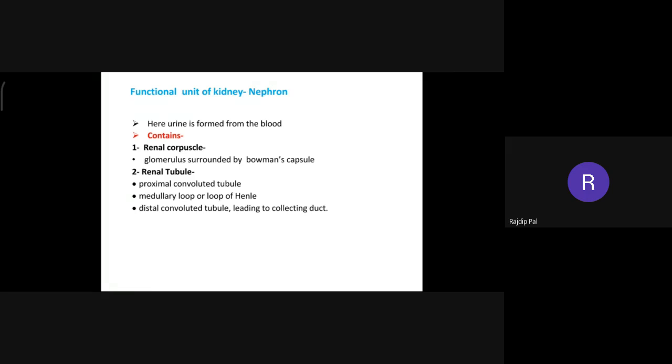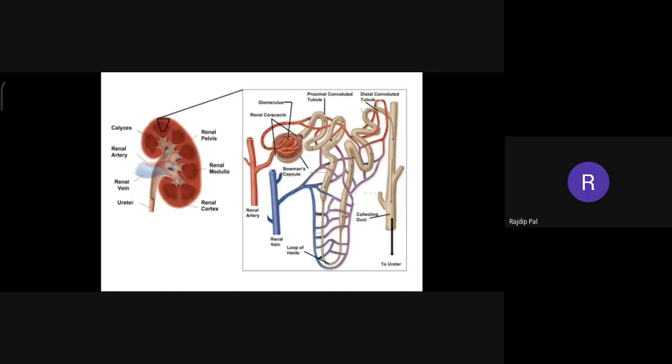First, the nephron contains the renal corpuscle, which we have seen in the picture, and second is the renal tubule: proximal convoluted tubule, medullary loop or loop of Henle, distal convoluted tubule leading to the collecting duct. You can see here the proximal convoluted tubule.